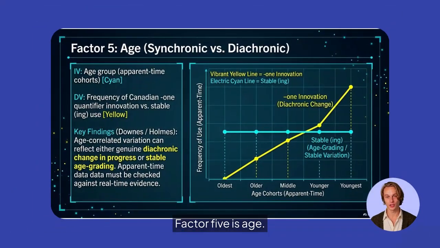Factor 5 is age, viewed through synchronic and diachronic lenses. Age-graded stability, such as steady -ing rates, contrasts with apparent time evidence of change in progress, such as increasing use of the Canadian 1 quantifier among younger cohorts.